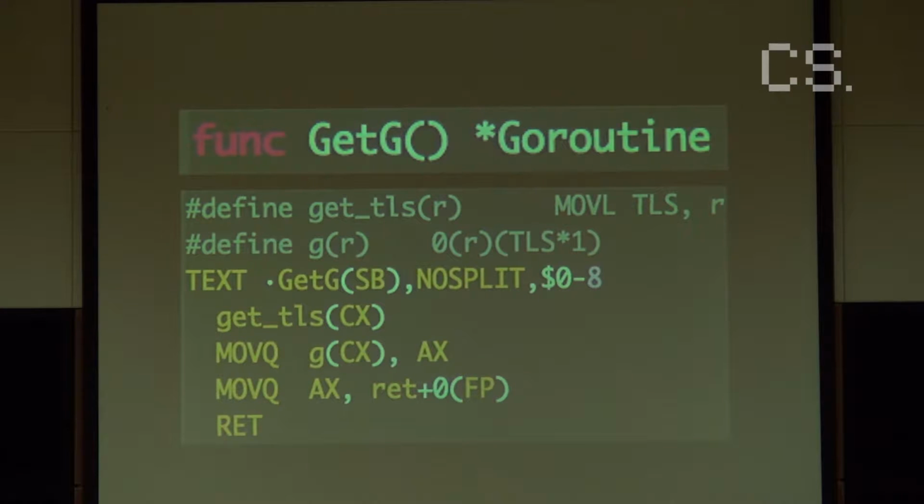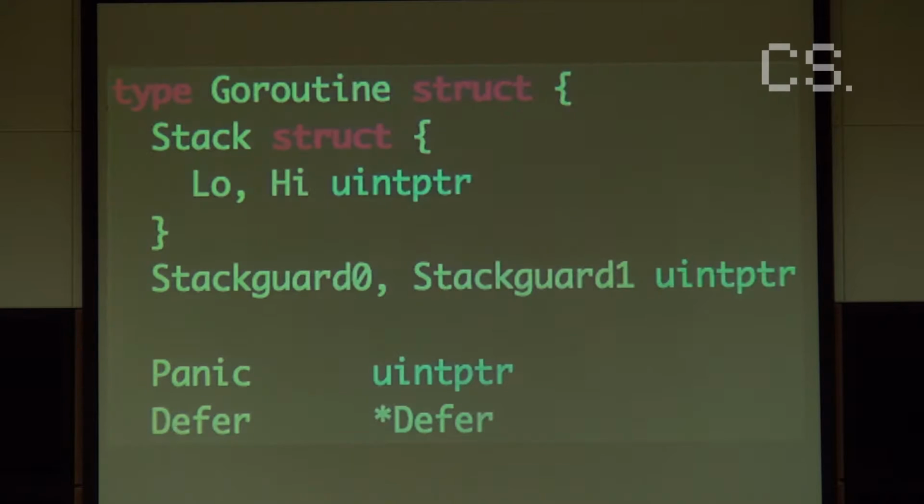In Go, you have your nice garden of Go with your type safety, but you can also write assembly code if you need to make stuff go faster. So I basically just copied and pasted some code together to write my own getG function. As you can see, I return a Go routine there. And because Go is written in Go, I can just copy and paste the structure that Go gives you for Go routines, and I can make everything public so I can actually access all the variables. And now I can actually use it.